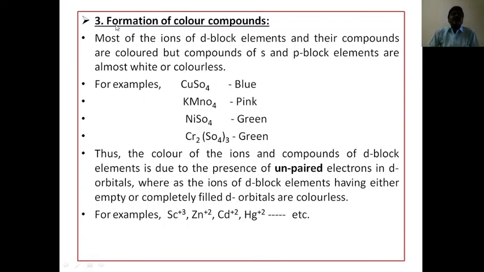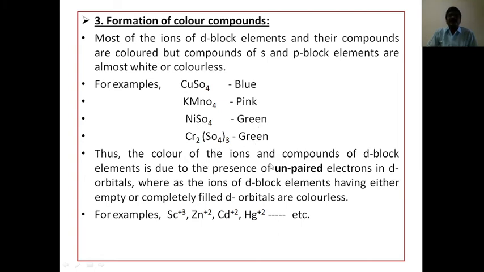Next, the last property, formation of colored compounds. Most of the ions of d block elements and their compounds are colored, but compounds of s and p block elements are almost white or colorless. For example, let us consider copper sulfate blue, potassium permanganate pink, nickel sulfate green, chromium sulfate green.